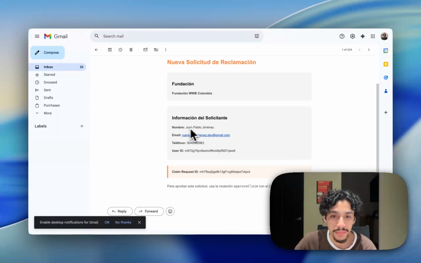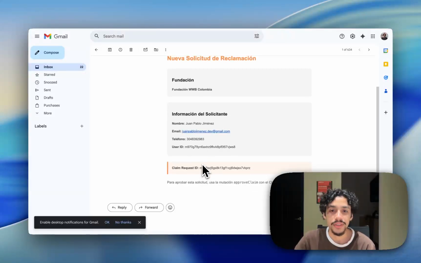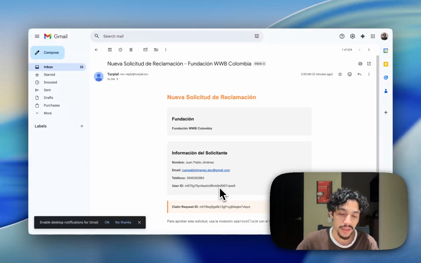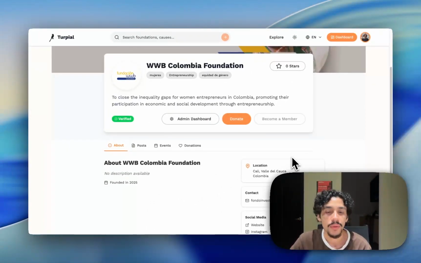So here I can see my details, and this email is sent to the administration of Turpial. So basically I get the notification of who wants to claim the organization, and using a Convex mutation I am able to approve that claim or reject it. So let's approve it. Now I just run the mutation, and now I'm able to see that I have access to the dashboard and the admin dashboard.